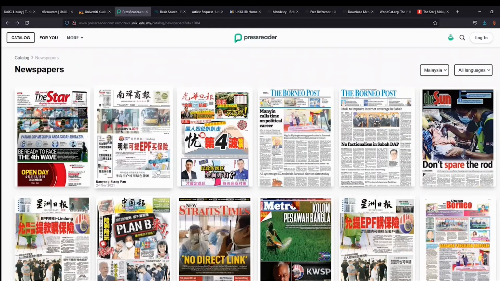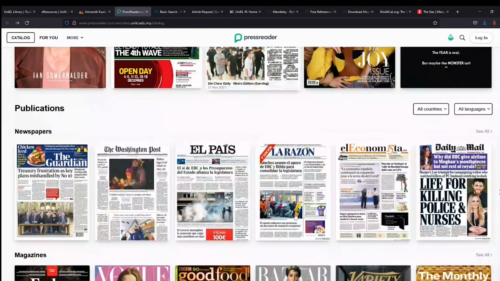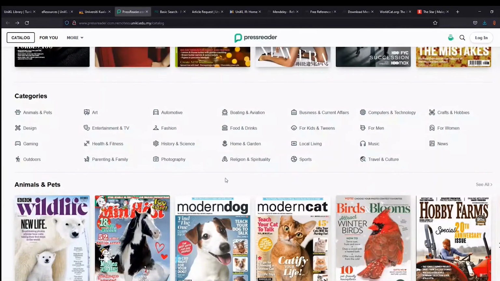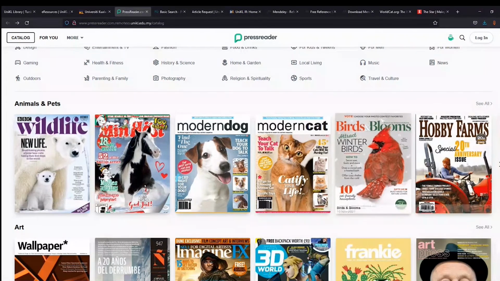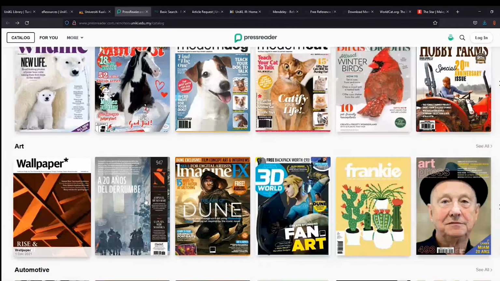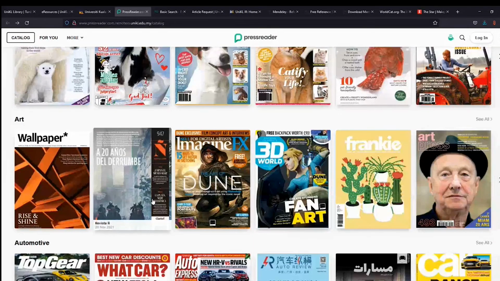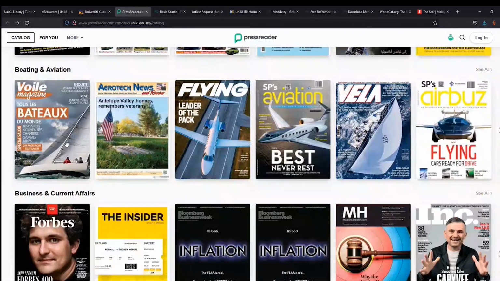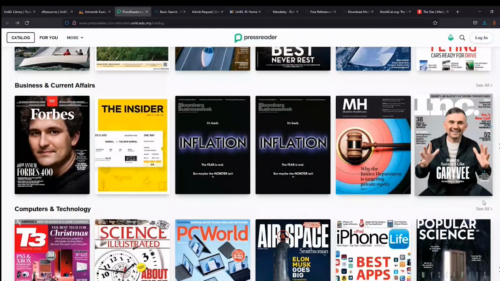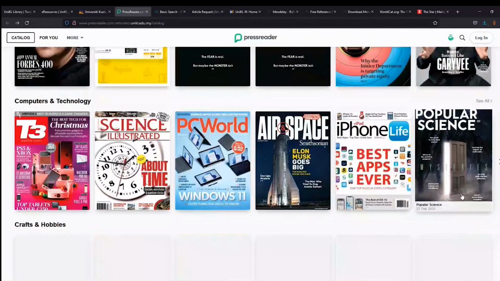So apart from newspapers, we also have magazines, and there are a lot of categories. For example, animals and pets, so you can see a lot of cute pictures of animals here. There are art magazines. We have automotive, boating, aviation, business and current affairs. This is just a featured magazine here, and of course you can access more.